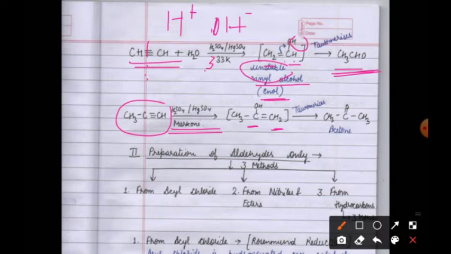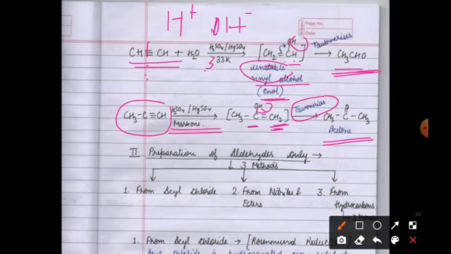Again, this is an unstable compound, so this double bond will shift here and this H will come here. So we get the final product, which is acetone, CH3COCH3, and this is known as tautomerization. All these methods that we discussed are used for preparation of both aldehydes and ketones.